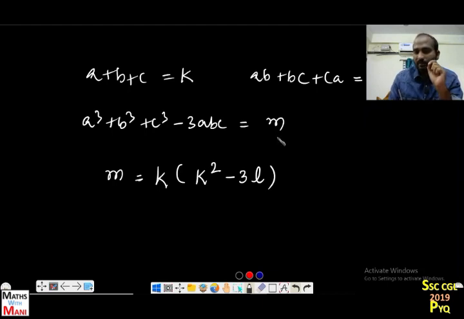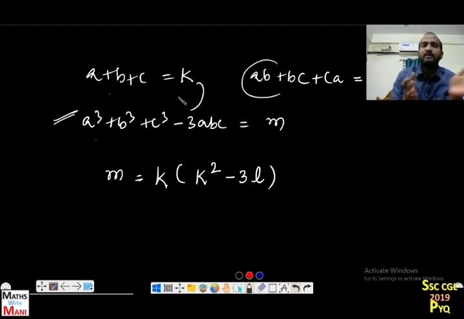Okay, in the question the values of a plus b plus c and ab plus bc plus ca may be given, and you have to find this one. Or in the exam you may have these two, a plus b plus c and a cube plus b cube plus c cube minus 3abc, and you have to find this. Okay, because in recent exams they are asking these types of identities. That's why you have to revise these identities also. And we have some other identities also.